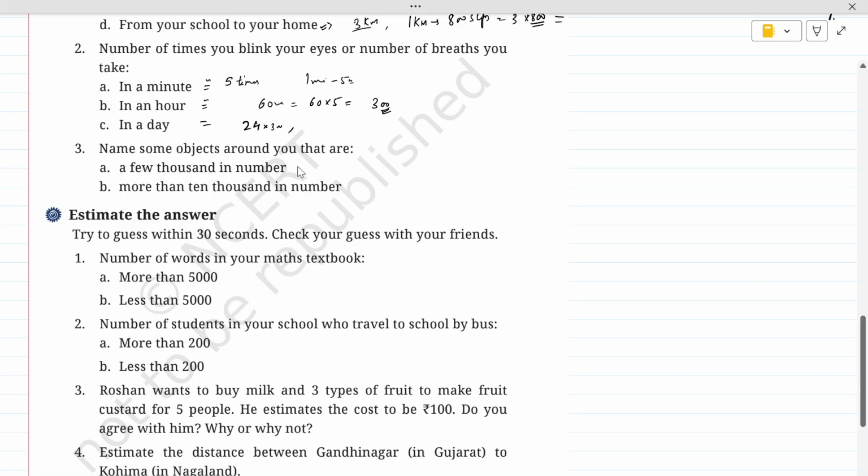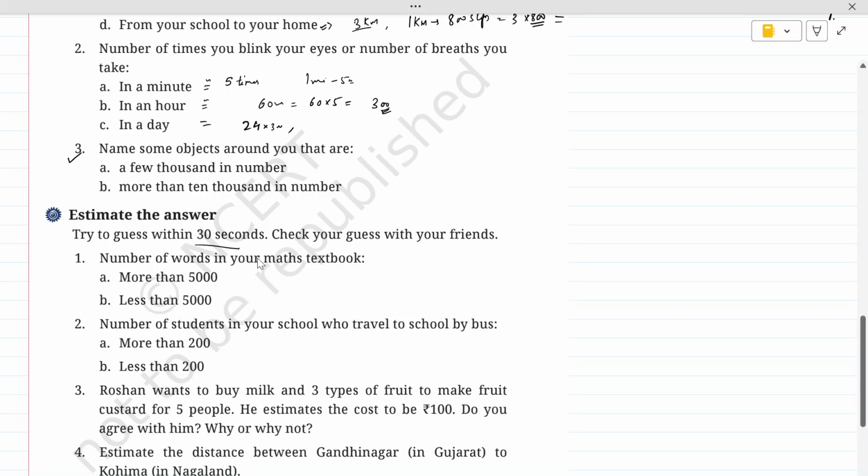Next is: name some objects around that are a few thousand in number or more than 10,000 in number. So kids, this question I leave to you. You have to see what kind of objects you can put here. Now next we have to estimate the answer. Try to guess within 30 seconds, and check your guess with your friends.